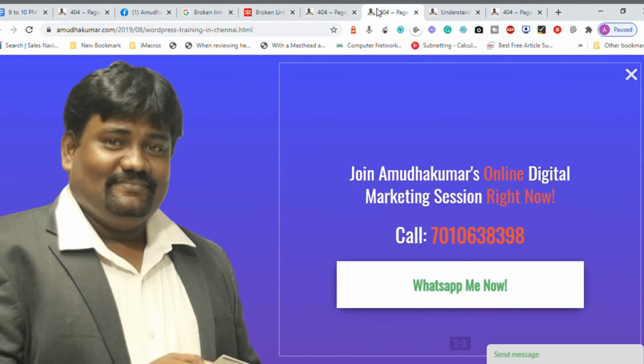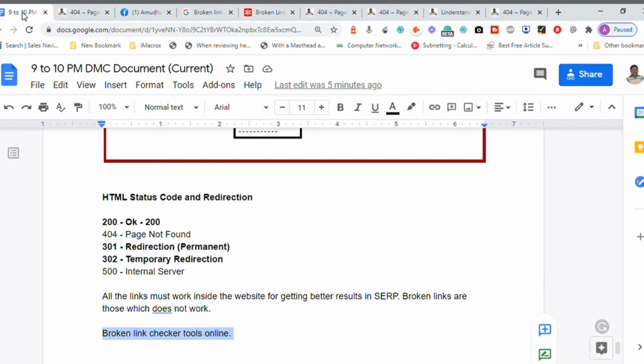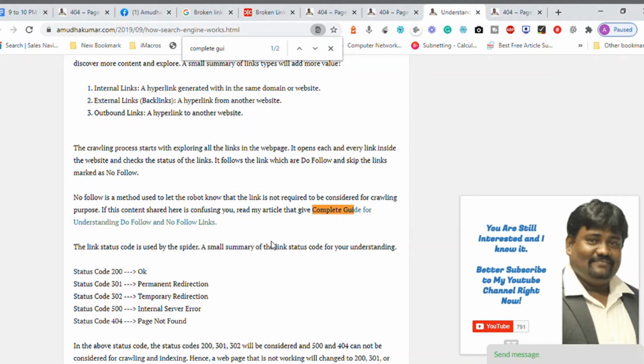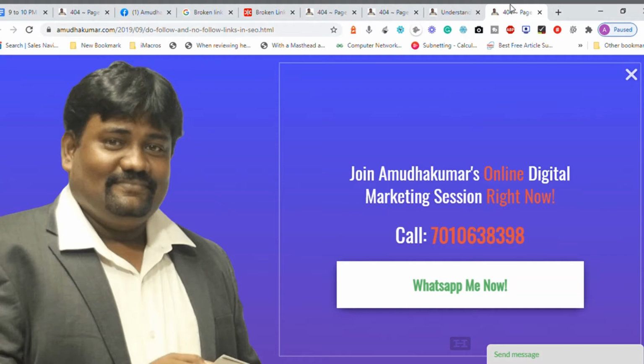Number one, we need to remove the link. That is one choice, and removing it is the quickest way. Once you remove the link from the source page, there will automatically be no broken link counted. But removing a link is not a permanent solution. Fixing it is permanent. Once people click on this, it should load a link that is working, so I'm going to replace it with a working link.